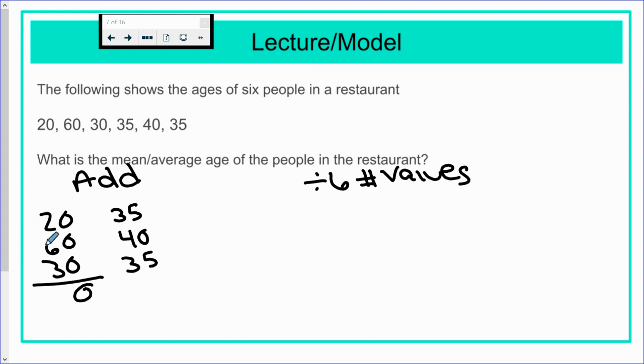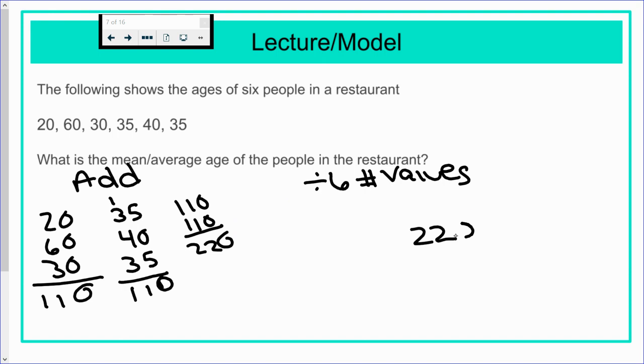2 and 6 is 8, plus 3 is 11. 5 and 5 is 10. Carry a 1. 4. Oh, these actually both end up being 110. And now I'm going to put those together. 110 and 110 is 220. So our sum is 220 of all the data. Now we're going to divide by 6 because there are 6 values.